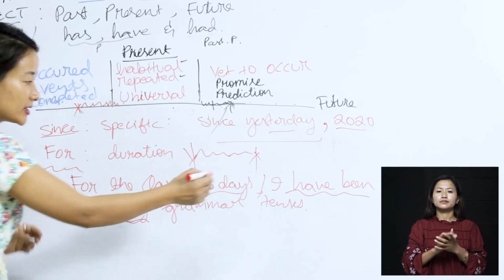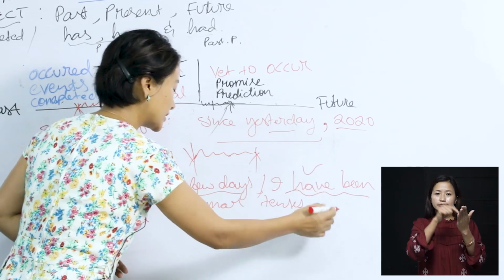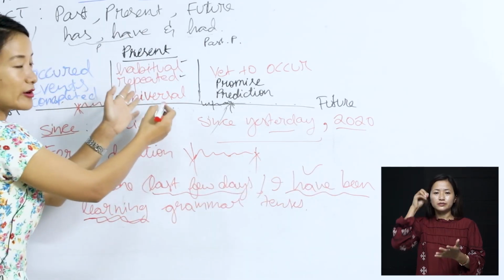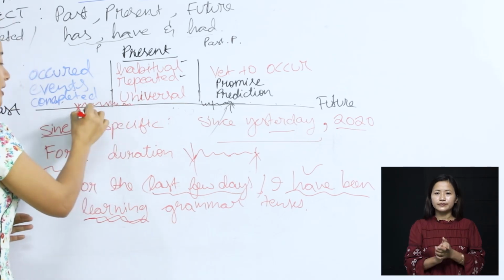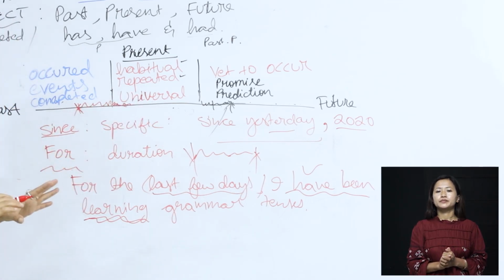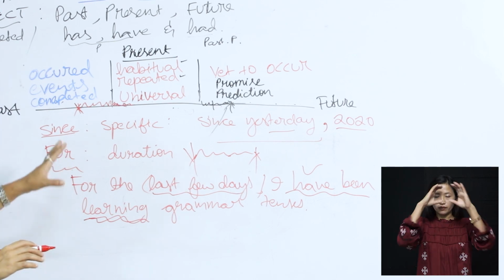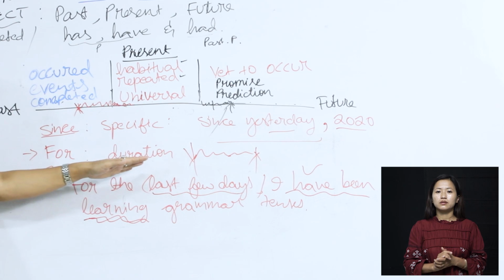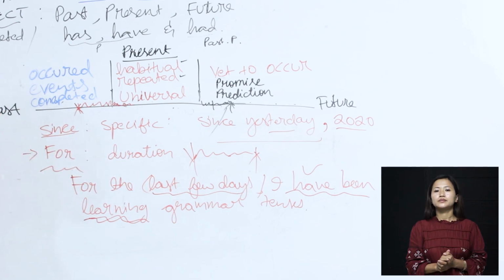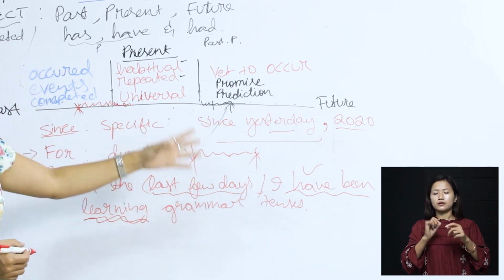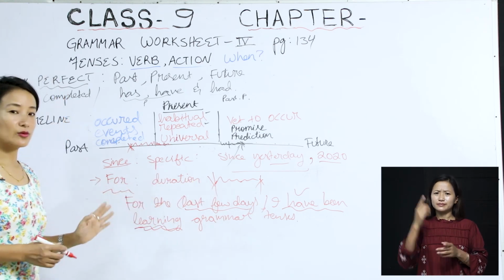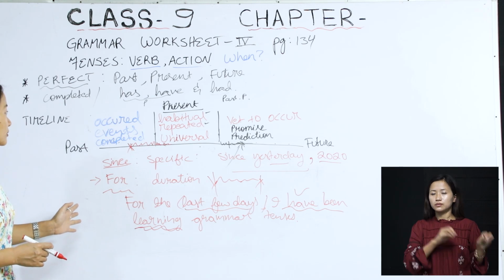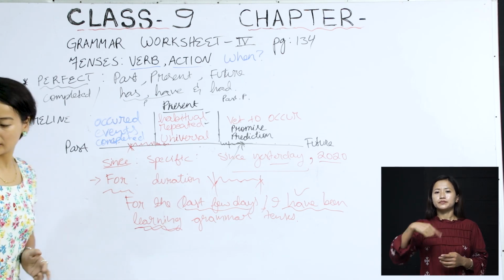So here again, remember this indicator suggests that it is, I have been learning grammar, that suggests that it is likely to progress. So that's why we have it here to here. So I hope that does not create any confusion here. So that's what we have here. And so for, again, for is for a duration, and since is for specific time, such as yesterday and so on. So that's what we have here under this. And now we would move on to the next topic.